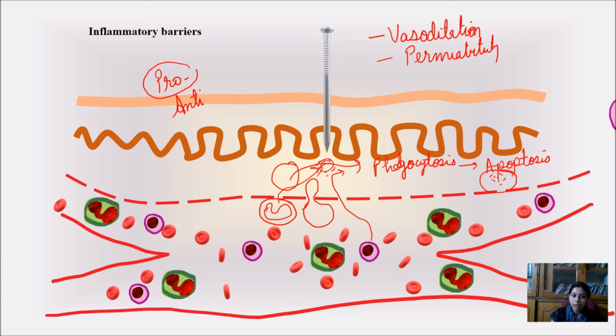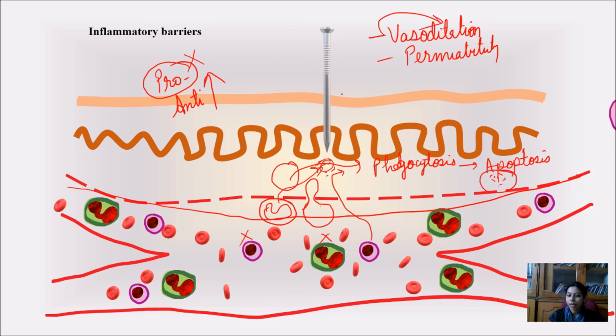After the completion of the inflammatory barrier, the pro-inflammatory chemicals will stop their secretion, and the anti-inflammatory secretion will be increased, and this will prevent the chemicals which got secreted because of the rupturing of the cells. It will stop the secretion of that chemical. When it does not get the chemical, what will happen? The chemotaxis of neutrophils will be stopped, chemotaxis of monocytes will be stopped, and the blood vessels will change back into their original positions, because of the reversal.